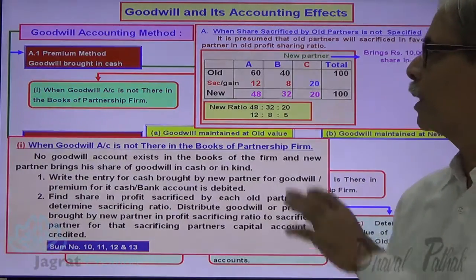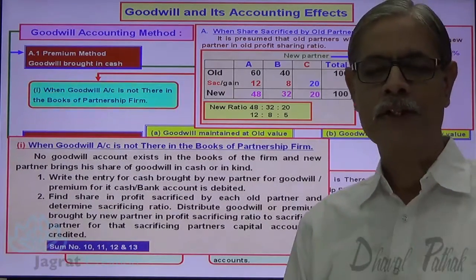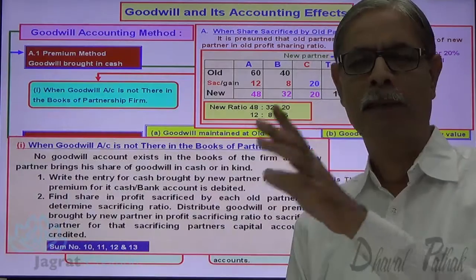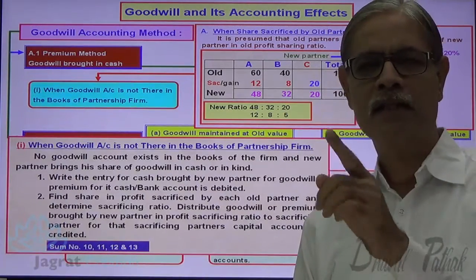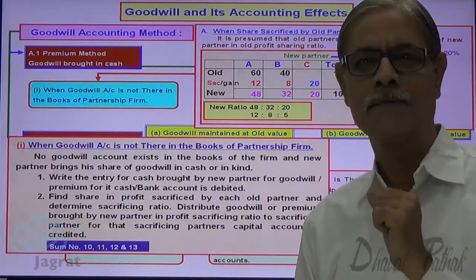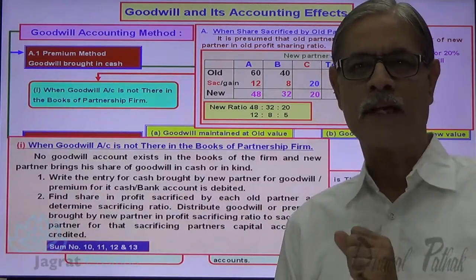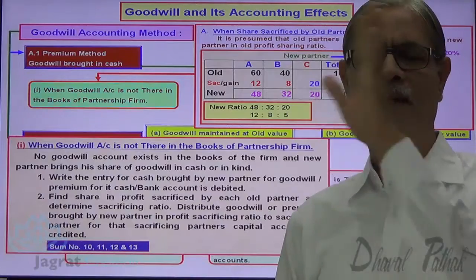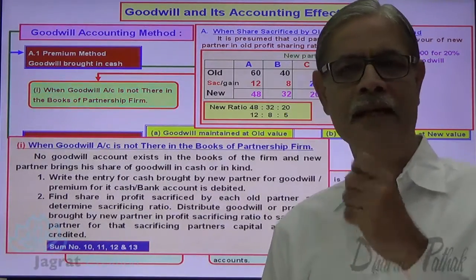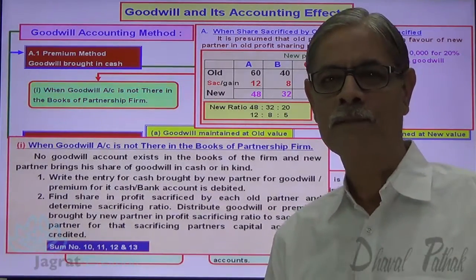Now, this is the details of the practical illustration given to you. A and B are the partners sharing profits and losses in the ratio of 3:2 or say 60%, 40%. New partner C is admitted. He is to be given 20% share in profit. For that, he brings 10,000 for goodwill. This is the information given to you. How to account for it?